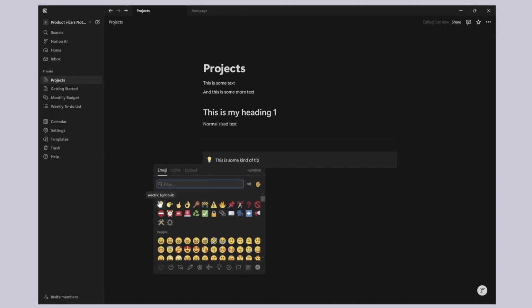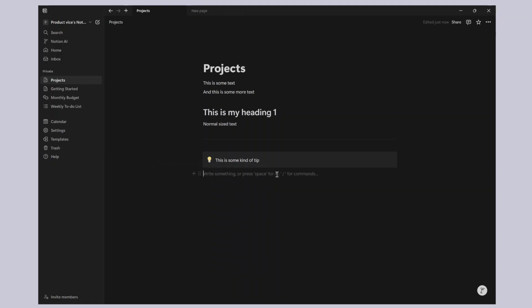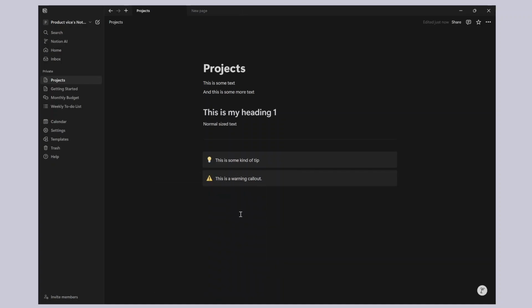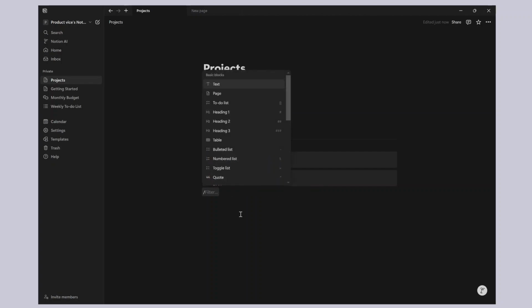And the nice thing about this tip is that you can also customize what icons these callouts have. So maybe I will create another callout here. I'll just say callout, and then I will say this is a warning callout, right? And then I can go ahead and change the icon here to a warning sign, right? So this could be very useful and very handy. So there are a lot of different kinds of blocks, and I would have you go in and explore these different kinds of blocks in Notion. It's really not hard to understand. So this is basically it. You just hit forward slash and you explore different kinds of blocks on Notion.